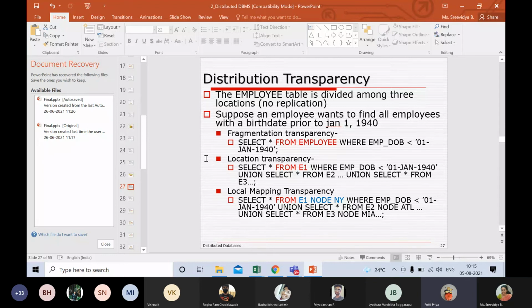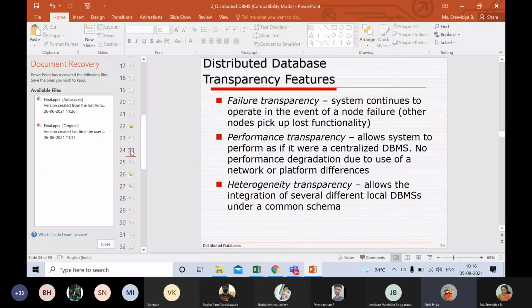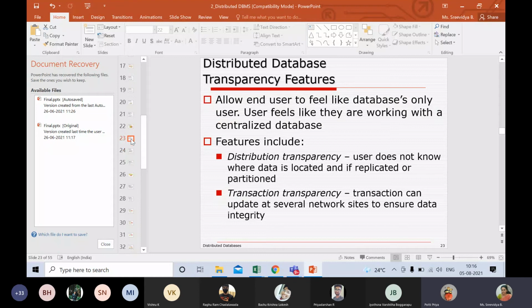There we had something like failure transparency. Can you go back to the slide? Can you go one more slide back? Here it is written, allow end user to feel like database only user, like the user feels they're working with a centralized database. Yes, ma'am. So when we come to failure transparency, that's just not possible.